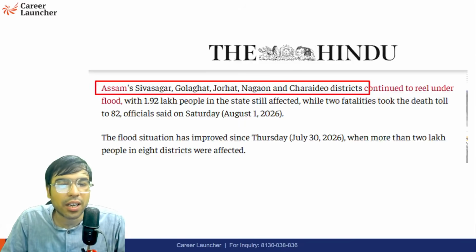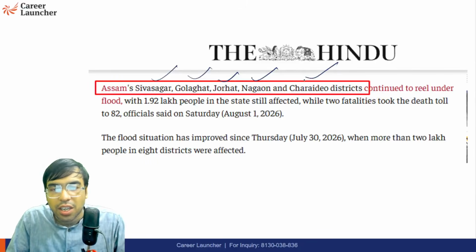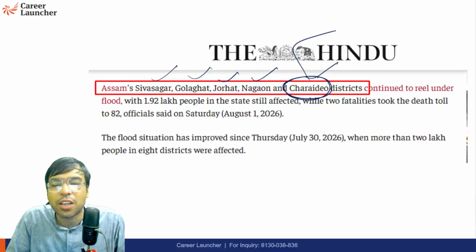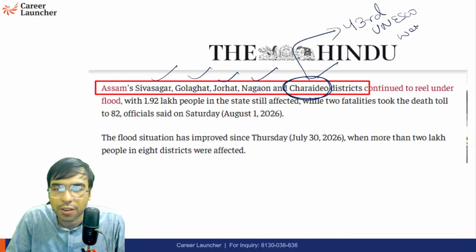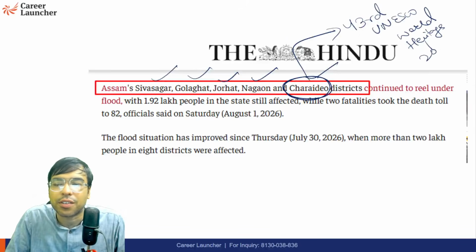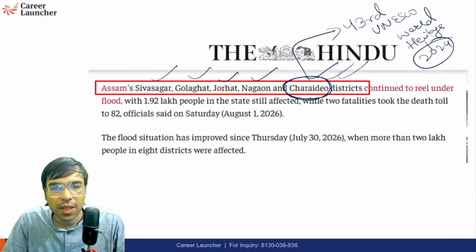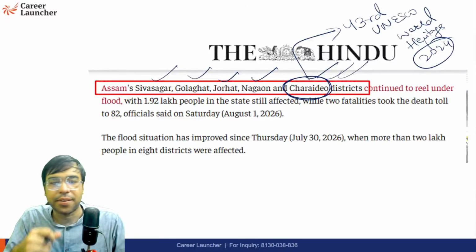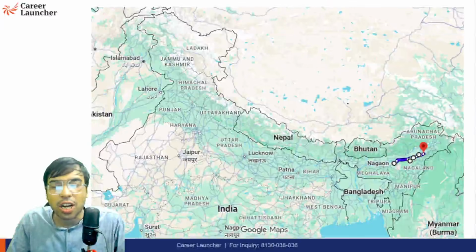Now let us talk about the districts which have been primarily affected: Sivsagar, Golaghat, Jorhat, Nagaon and Charaideo. Charaideo is important because here you will find the Charaideo Moidams, which were added as the 43rd UNESCO World Heritage Site in 2024. So I will give you some idea about this as well. Okay, so that is what the news was, and let us talk about where exactly Assam is.